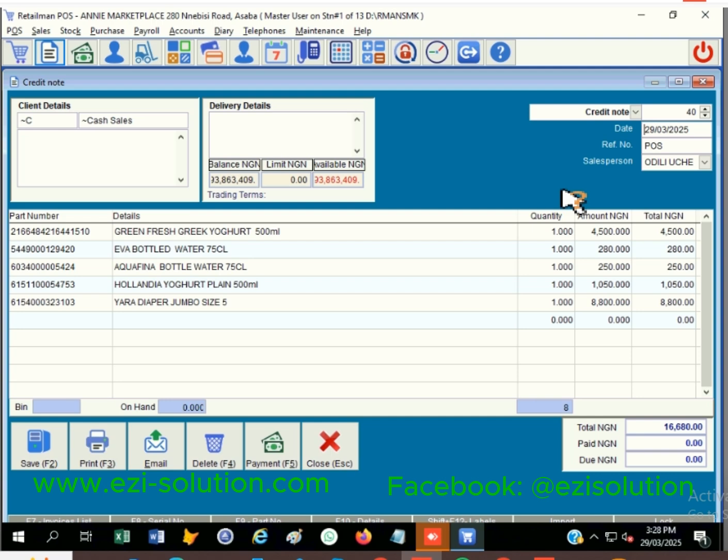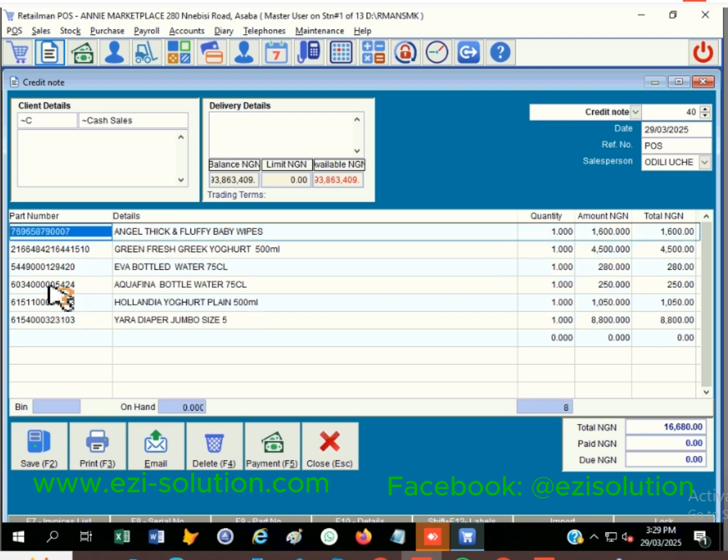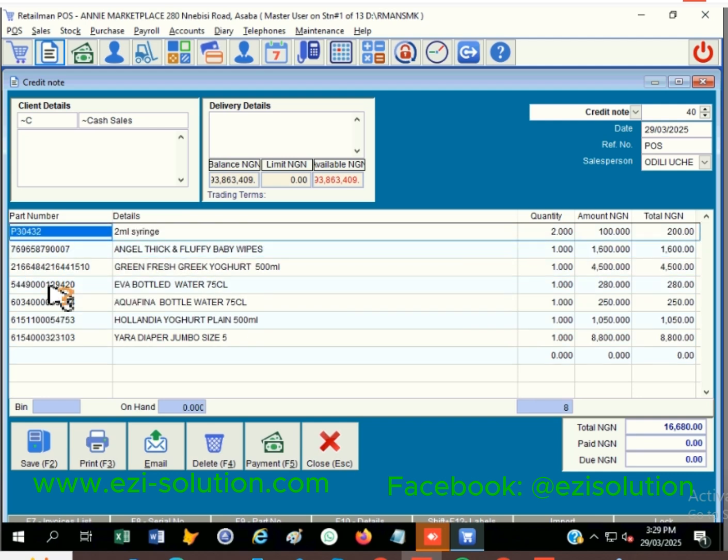So this sales return is what you just did now. Everything, instead of you beginning to type it one by one, you copy everything that is on the invoice to here. So what you need to do now is to delete the items that you are not returning. The only one that you are going to leave here should be the one you are returning. So which one are we returning? Yeah, the last one is the one we are returning.